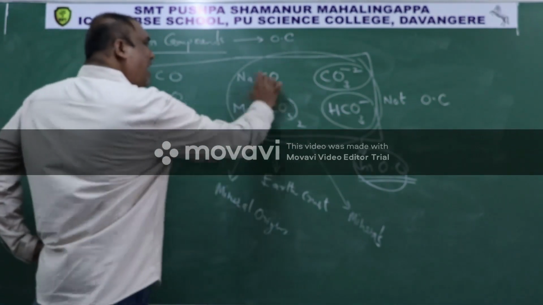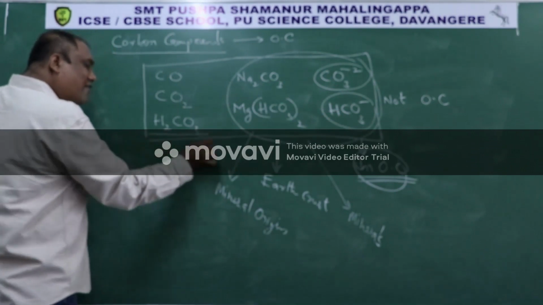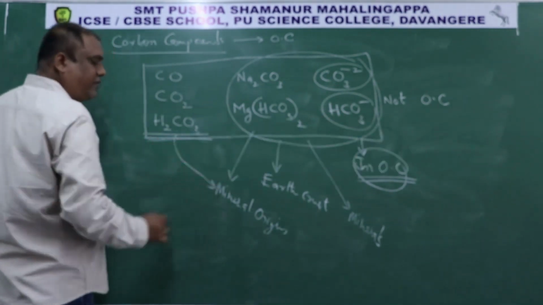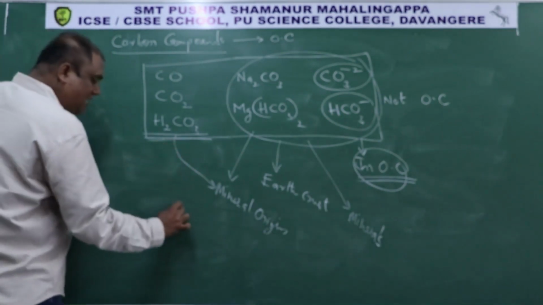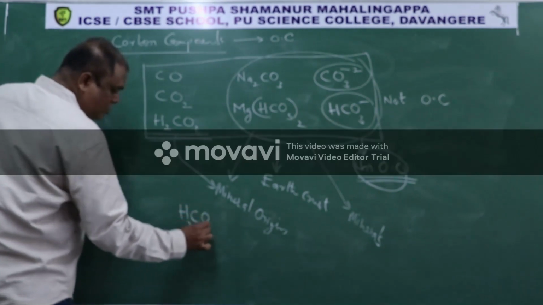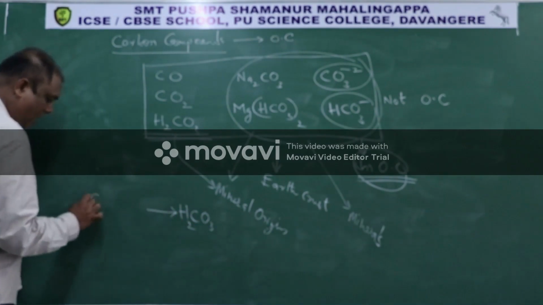But basically all these carbonates and bicarbonate salts are called salts of carbonic acid. It means carbonic acid is also of mineral origin. But this carbonic acid, H2CO3, will come from carbon dioxide.